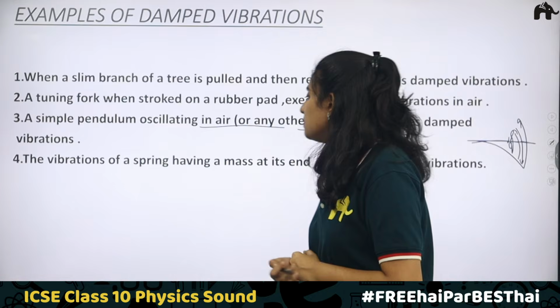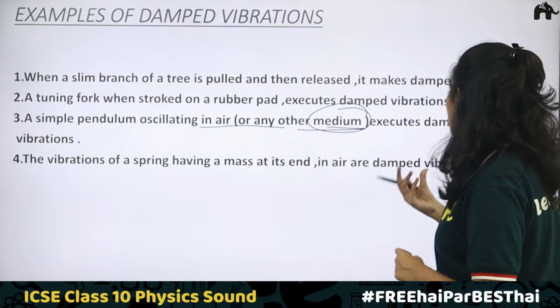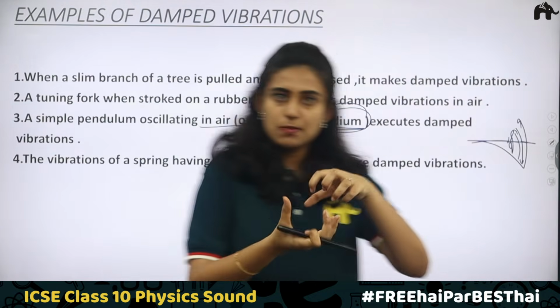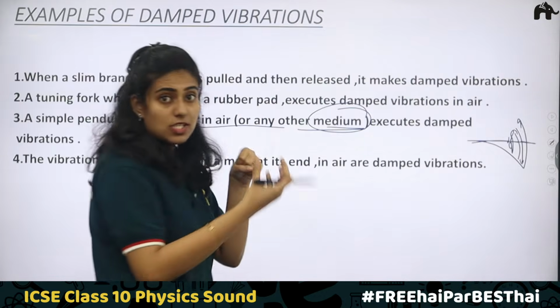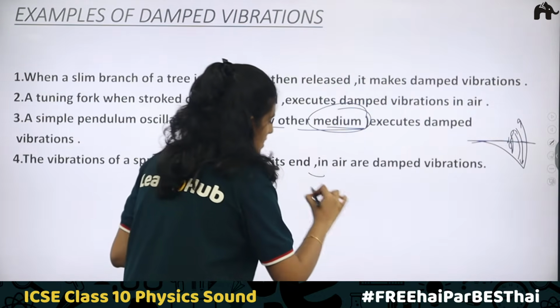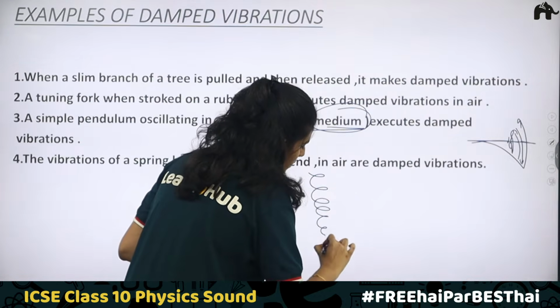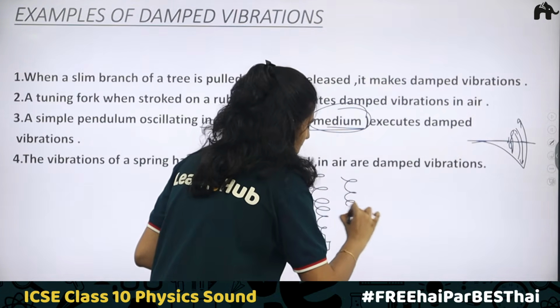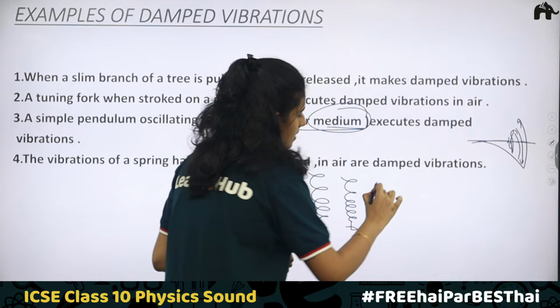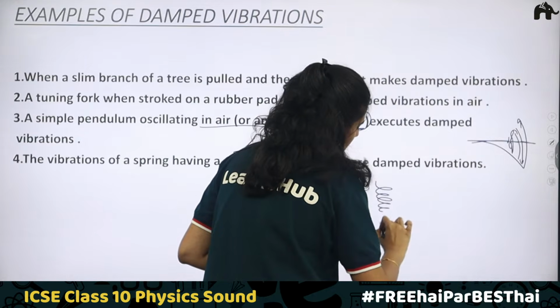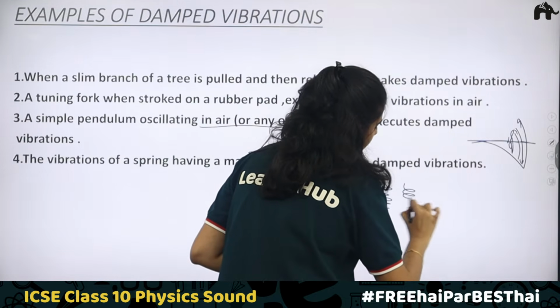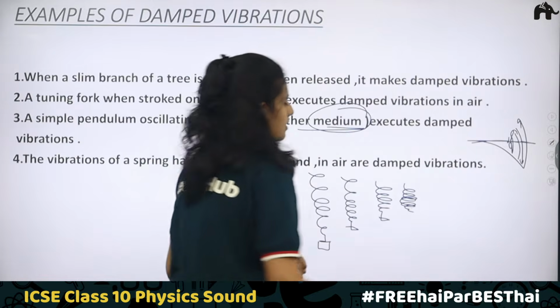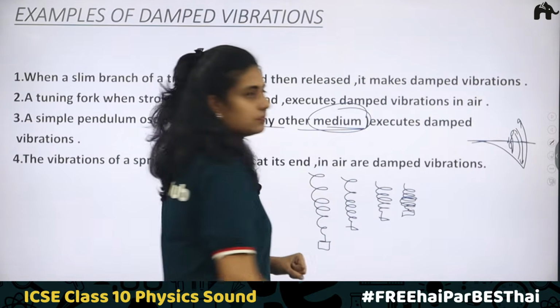The vibrations of a spring having a mass at its end in air are damped vibrations. When you take a spring and suspend a load, this is how initially the spring will be with the load. After some time, the spring will start compressing. It will again compress and finally, it will come to its mean position.